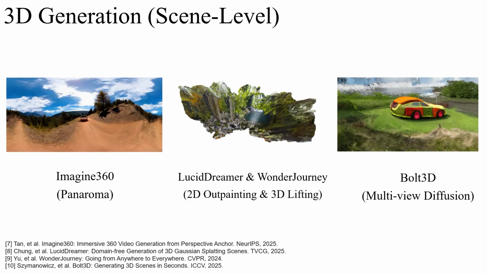When it comes to scene-level generation, it is no longer object-centric content creation, but requires covering much more 3D contents with a large field of view. There are several common formulations. The first is to generate panorama, which is basically 360-degree image generation. You can consider this as a way of pseudo-3D generation. The second option is still using image generation, but followed by 3D lifting, reprojection, 2D outpainting and then 3D lifting, all over again. Two representative works are Lucid Dreamer and Wonder Journey.